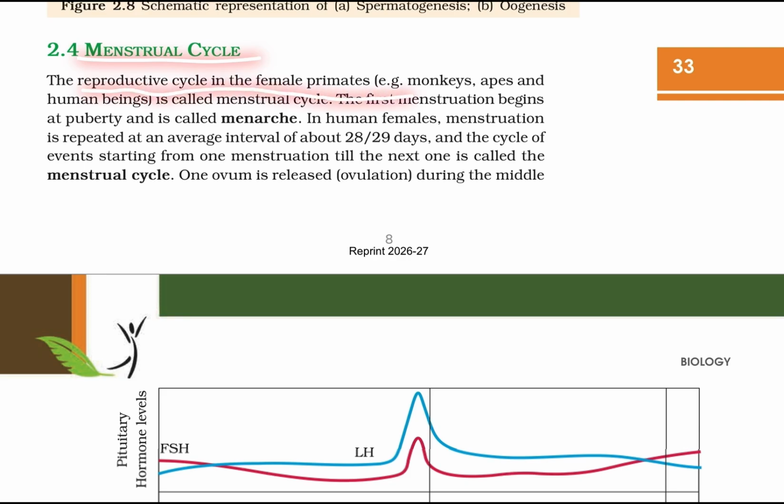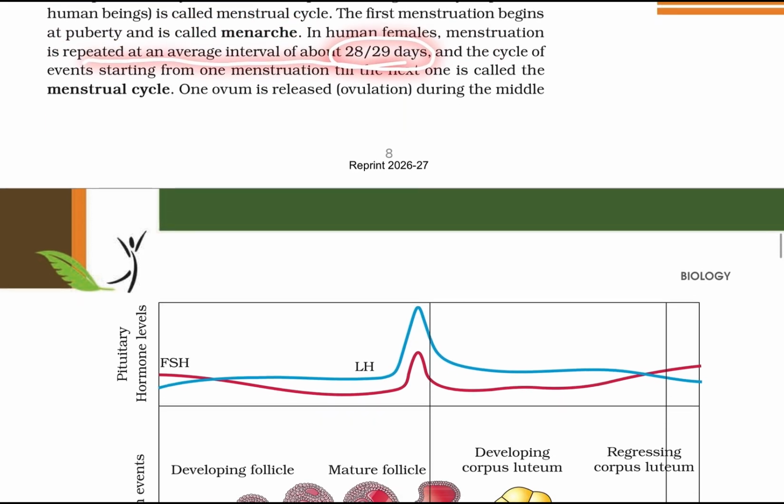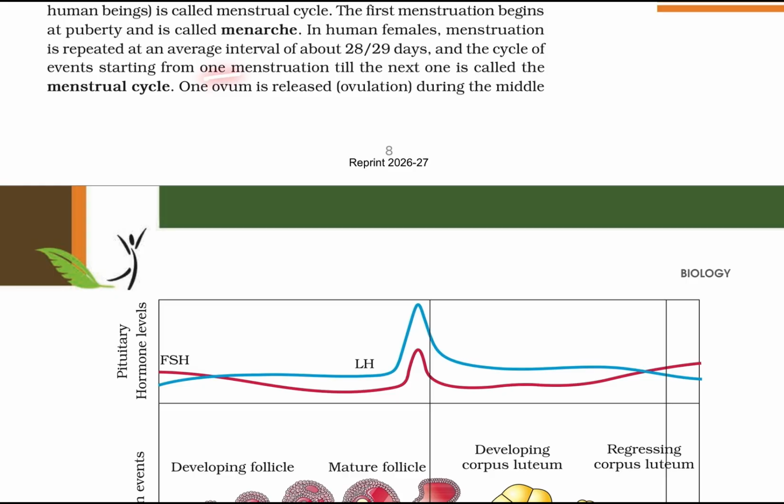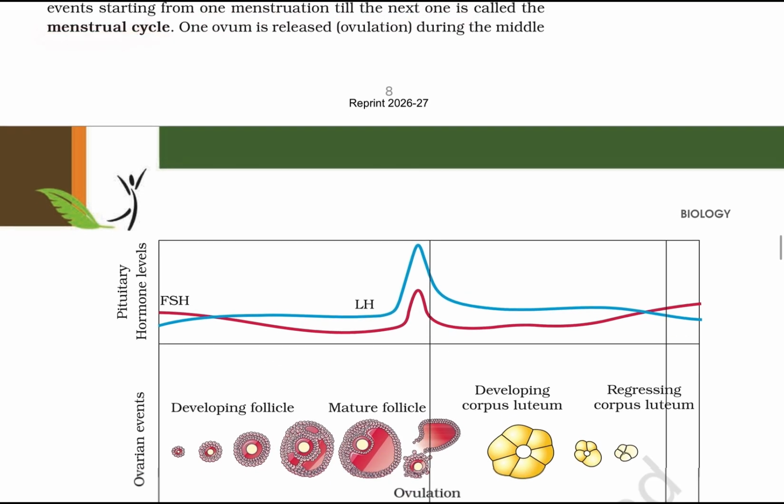Menstrual cycle. The reproductive cycle in female primates, such as monkeys, apes, and human beings, is called the menstrual cycle. The first menstruation begins at puberty and is called menarche. In human females, menstruation repeats at an average interval of 28 to 29 days. The cycle of events from one menstruation till the next one is called the menstrual cycle.